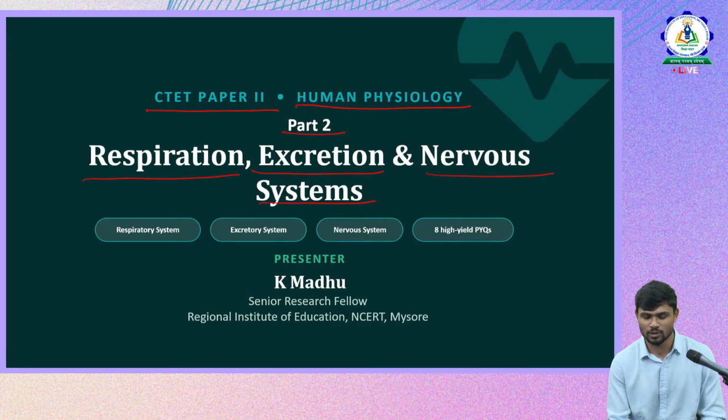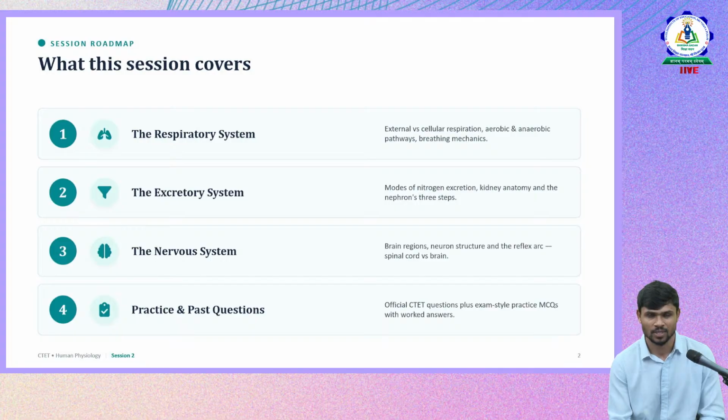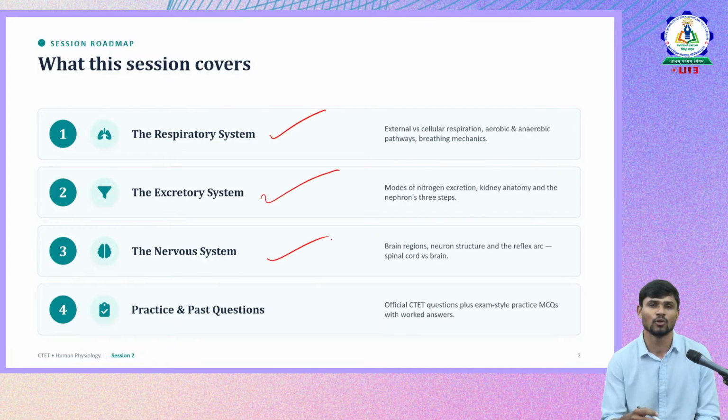So, what are we going to do in this session? We will be discussing the respiratory system, excretory system, and nervous system with respect to the most repeated concepts in these three systems, how questions are being asked, and what concepts they are touching more. This is entirely from a CTET perspective, and at last we'll also see how these concepts can be applied so that we can solve the previous year questions.